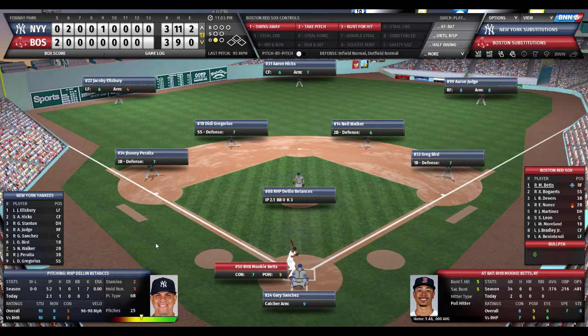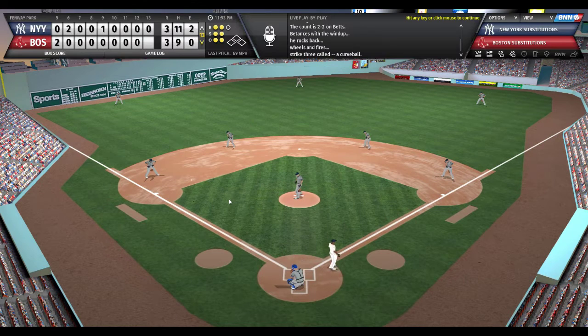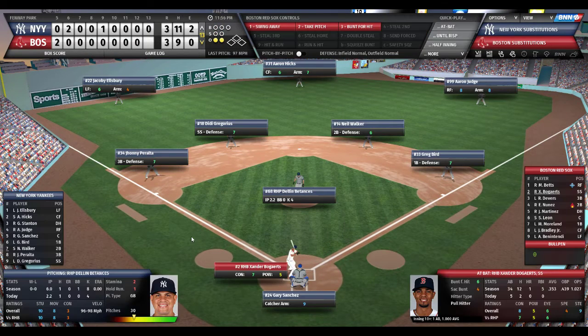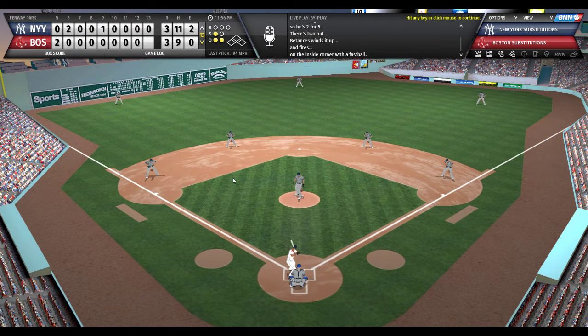Here's Mookie Betts. Betts has come off the bench. He's 0 for 2 today. Betances looks in. Nods his head. Kicks and deals to Mookie Betts. 2-2 count. And Betts goes down looking. Nasty off-speed pitch. So 2 down. Base is empty for Alexander Bogaerts. Bogaerts 2 for 5. Here's the pitch. Bogey taking. Strike 1.